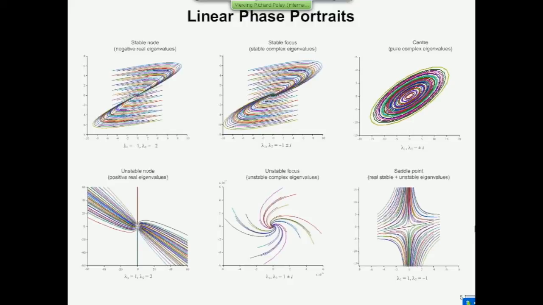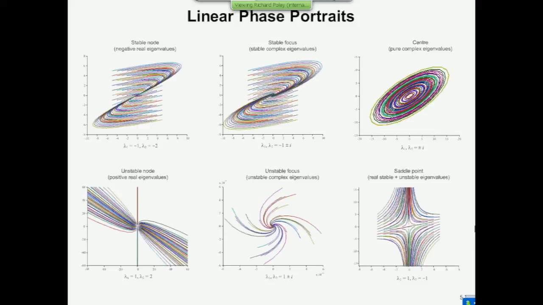Now, the equilibrium point is a center when you have purely imaginary eigenvalues, and you know that systems with purely imaginary eigenvalues oscillate indefinitely. The oscillations go on forever and ever. And that's reflected in what you end up with, which is a series of oscillations, the magnitude of which depends on the initial condition. If you displace it further, then the oscillation goes on with a larger amplitude. If there's a small initial displacement, then the oscillation is smaller. So you end up with this kind of rings of Saturn effect where the equilibrium point is called the center.